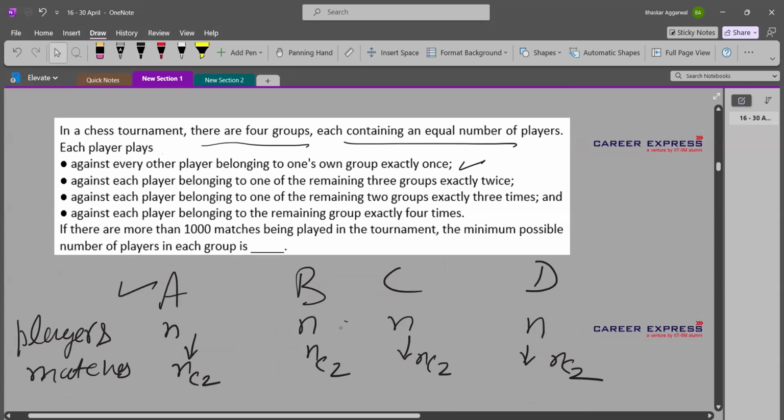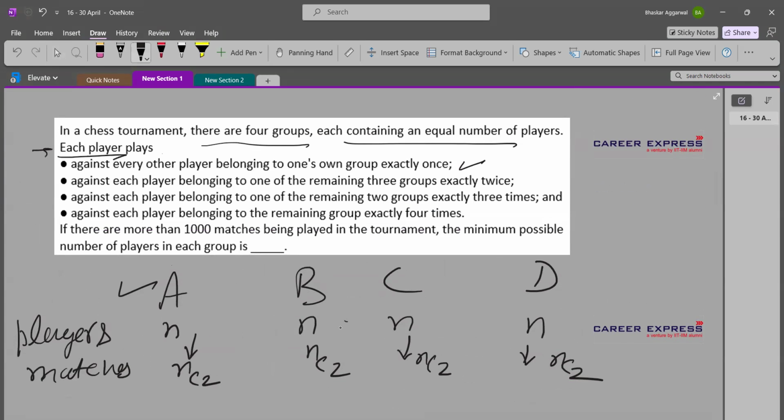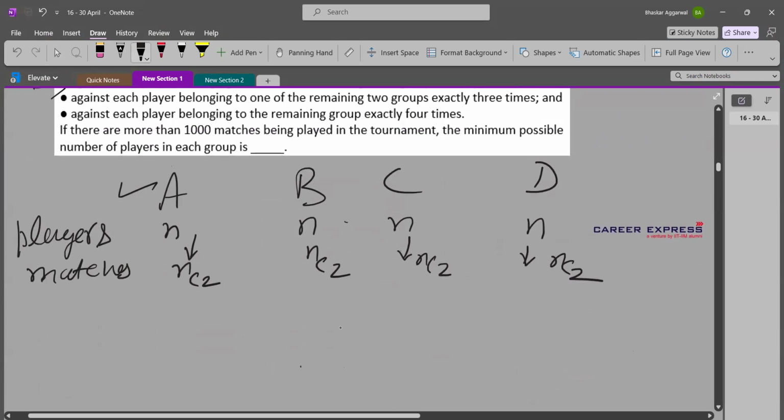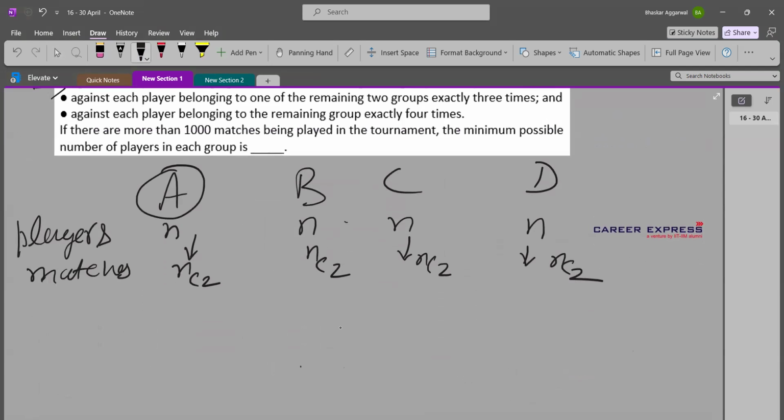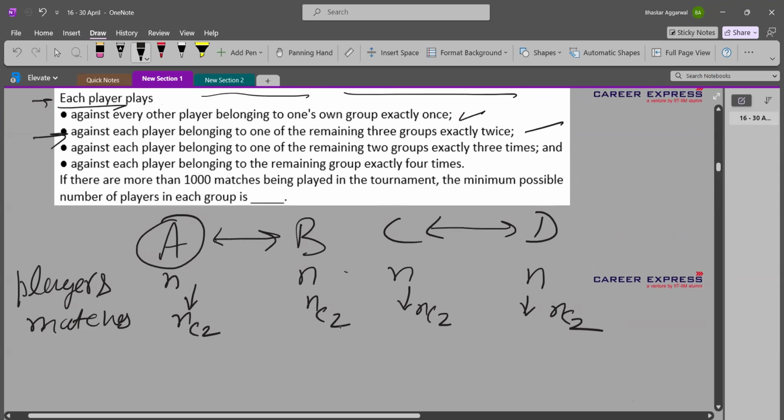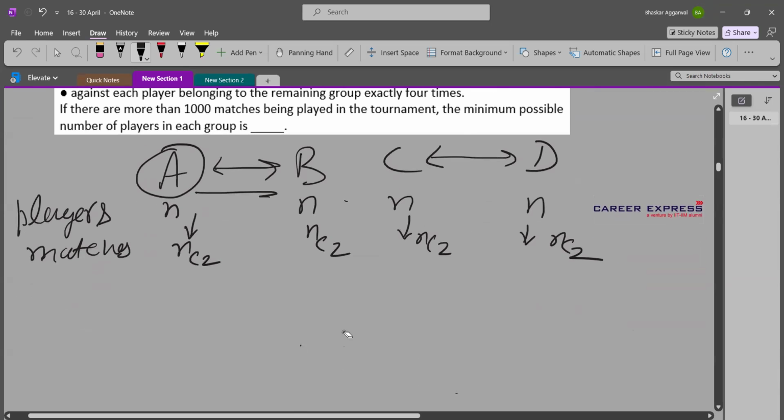Second line says, we will start from here only, each player plays, and then come to the second line, against each player belonging to one of the remaining 3 groups exactly twice. So each player of group A will play with each player of, let us say, group B. And then each player of group C will play with each player of group D. And they will play exactly twice. That's what it says. Fine. So group A and group B players will play each other exactly twice. Group C and group D players, they will play each other exactly twice.